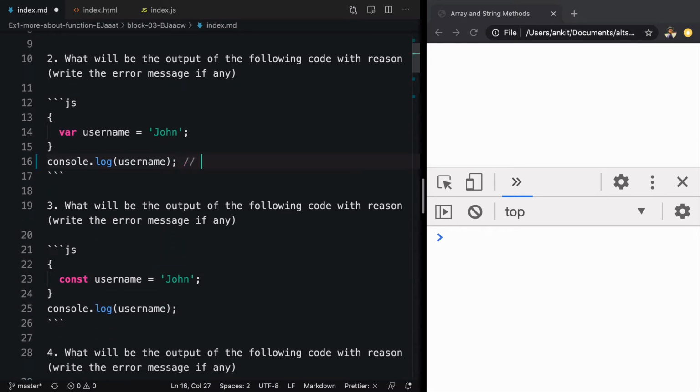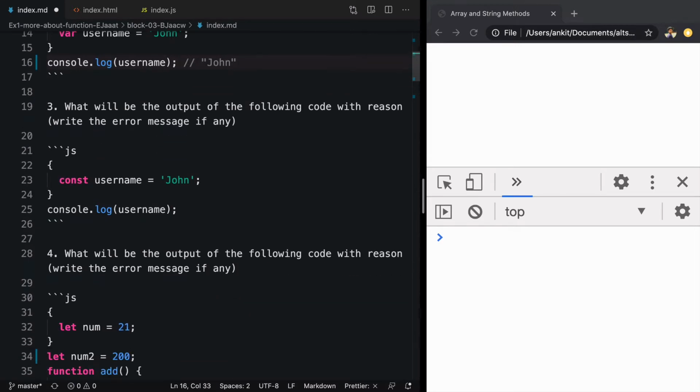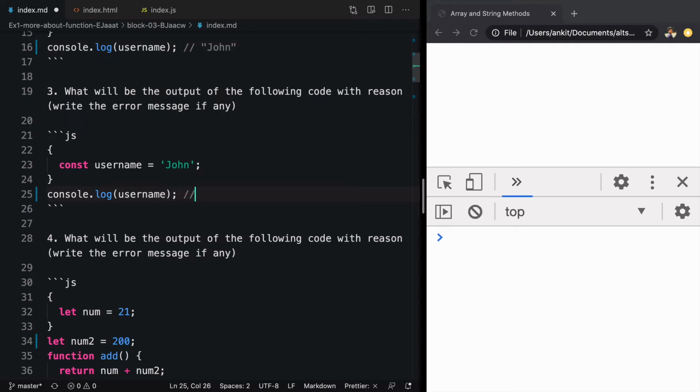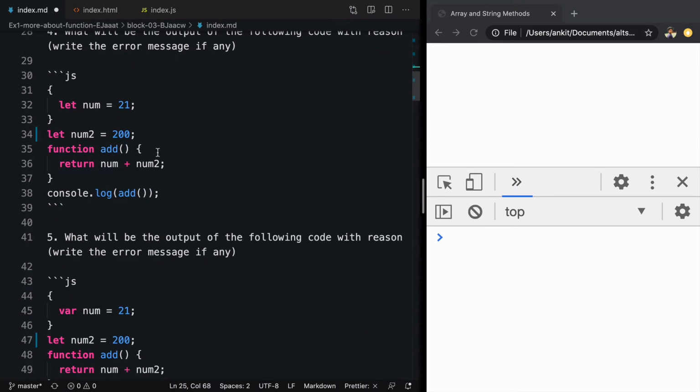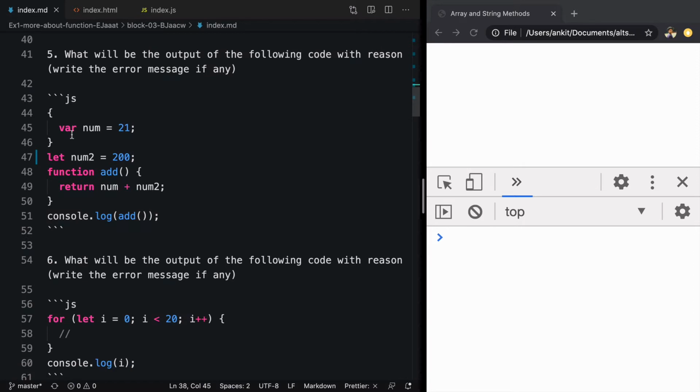We are using var. Var doesn't create scope inside block, so output will be John. Here we are using const, so the error will be same as let, reference error. Here we are saying num plus num2. The value of num is created using let, so the output will be reference error, num is not defined. Here we are using var, so it will not create a scope and the output will be 221.